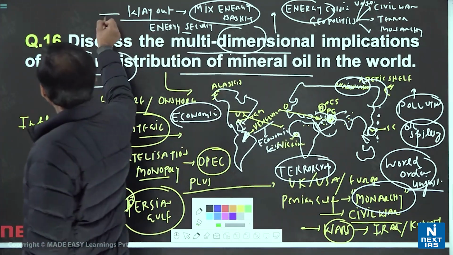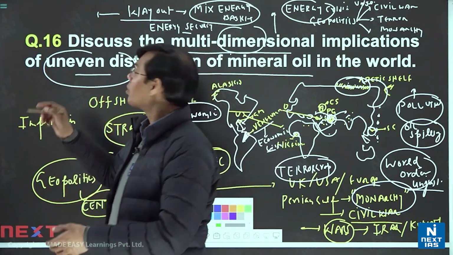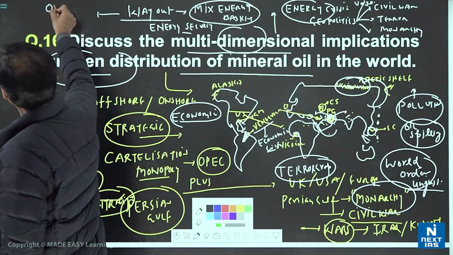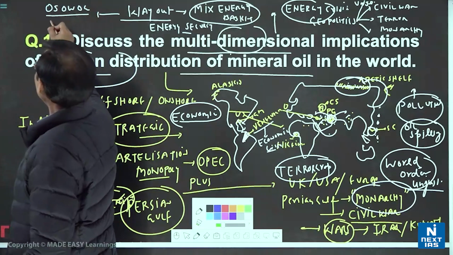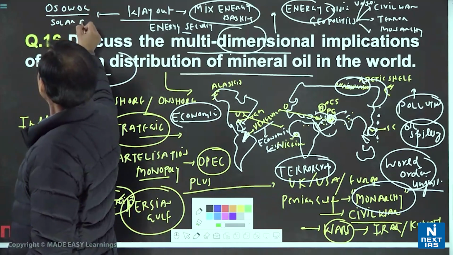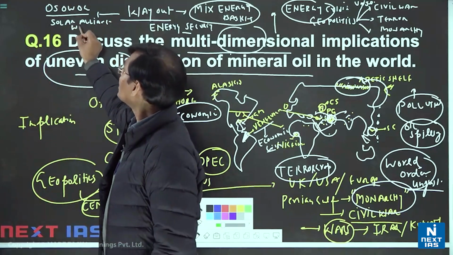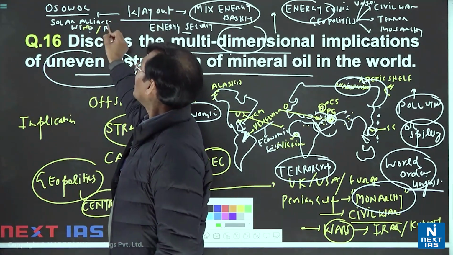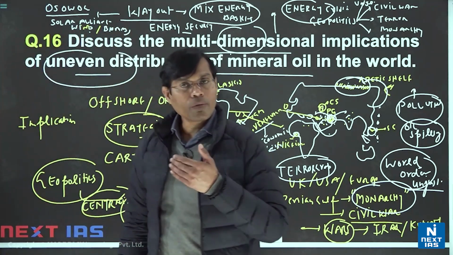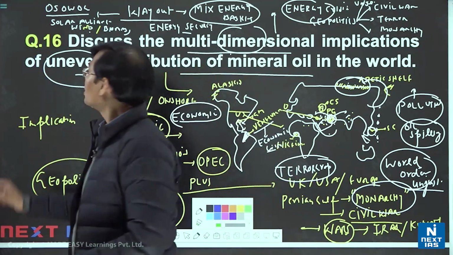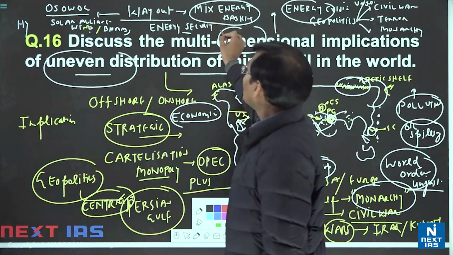And for that, we need to use ubiquitous or renewable energy sources, available in plenty, like One Sun, One World, One Grid, or the solar alliance. Plenty of solar energy in several countries could be used, wind energy, biomass energy, and several other options. Ocean thermal energy, we have to use the ocean, we have to use the hydrogen mission. So renewable clean green energy, that would be the better way.